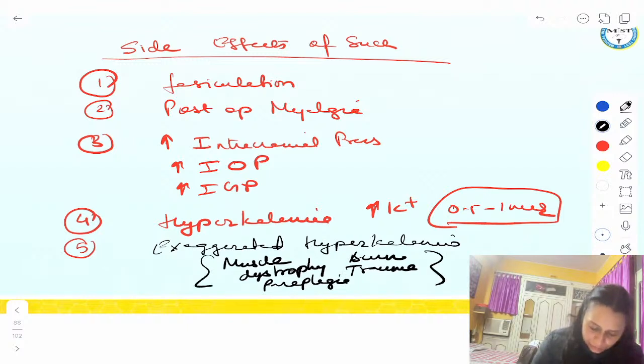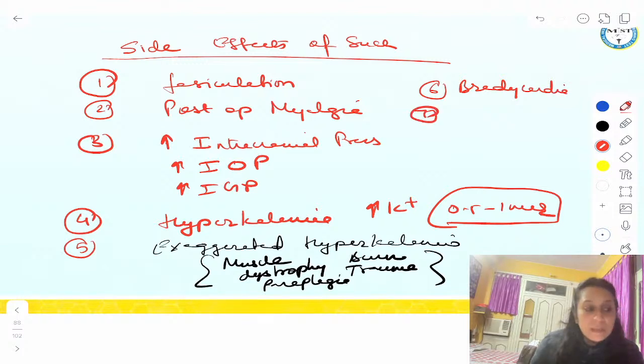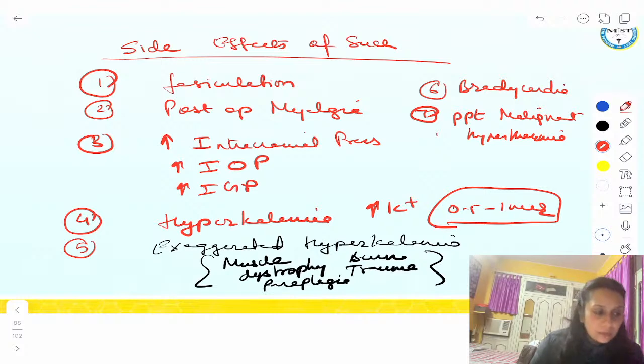And it can cause bradycardia. Succinylcholine can cause bradycardia. So if patient has a less heart rate, we don't use succinylcholine. And succinylcholine can precipitate malignant hyperthermia. So we never use succinylcholine if patient has a history of malignant hyperthermia. So these are the side effects of succinylcholine we have to know.